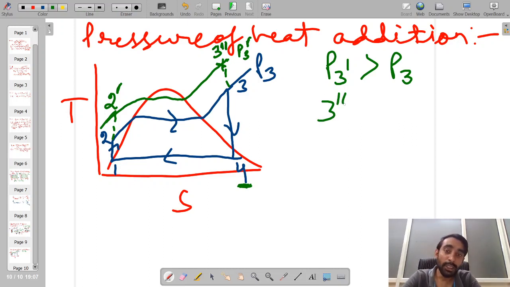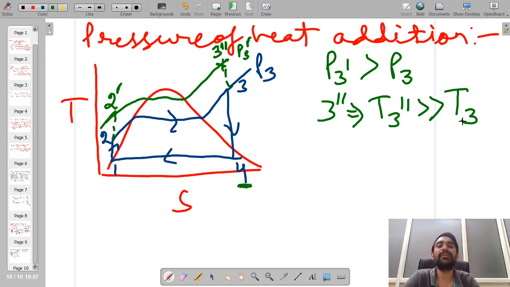Okay, so now if you compare, you will find that the temperature of point number 3 double dash is very large in comparison to point number 3 which we have used in our conventional cycle.